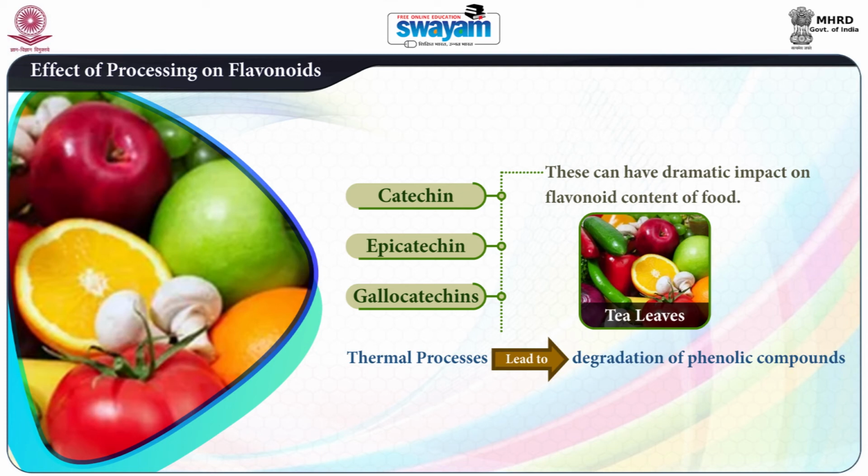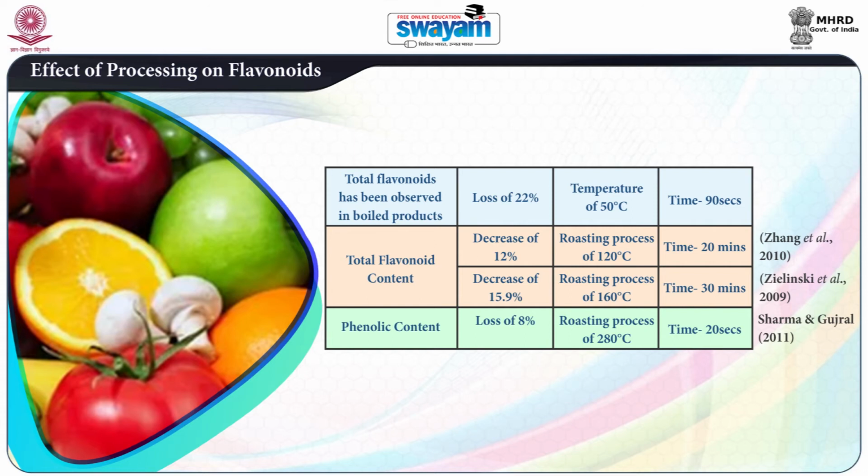Most thermal processes lead to about 22% degradation of phenolic compounds, as observed on boiling products at a temperature of 50 degrees centigrade during 90 seconds. Roasting at 120 degrees for 20 minutes provoked a decrease of 12% of total flavonoid content, as reported by Zhang et al. in 2010, and 15.9% for 160 degrees centigrade for 30 minutes.